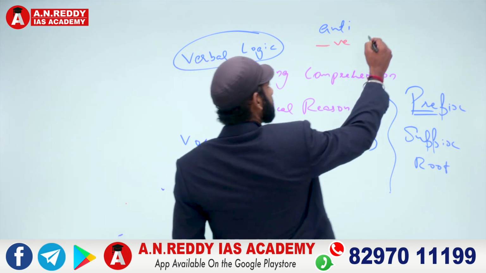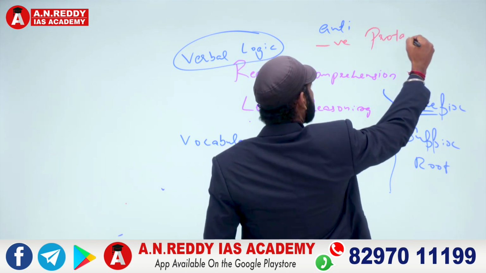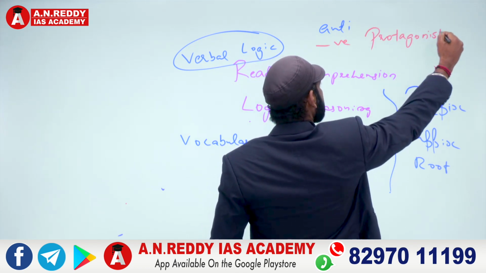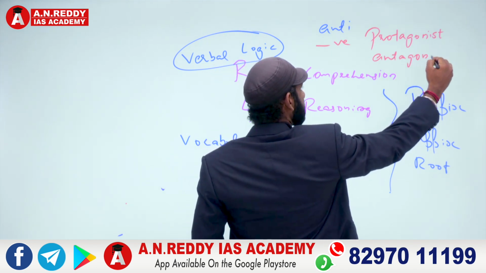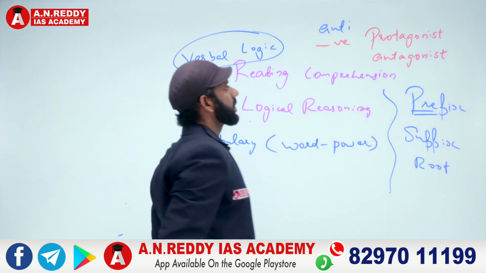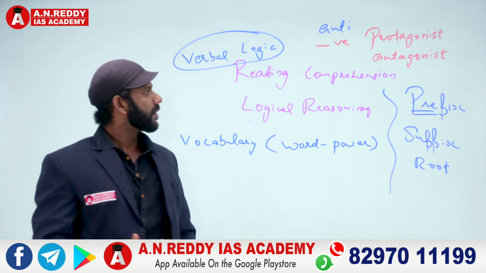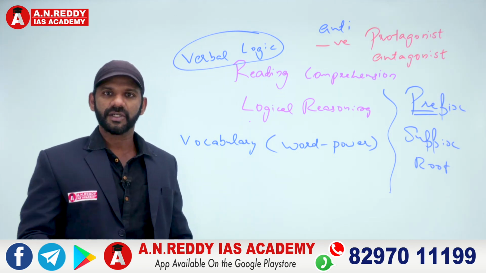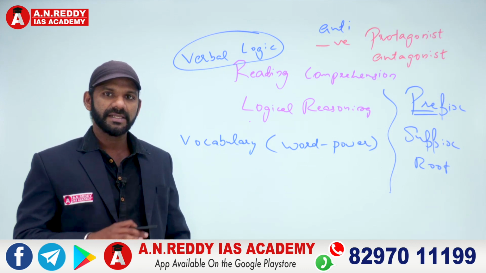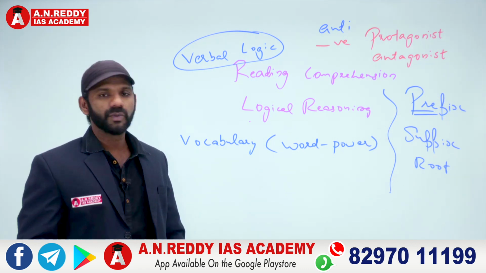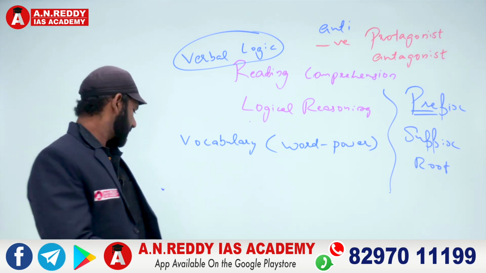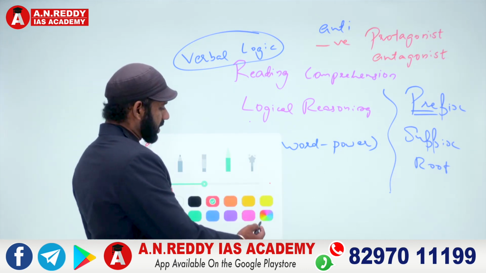Who can be termed as the protagonist and who can be termed as the antagonist? One is a negative word and one is a positive word. Which is a negative word here, protagonist or antagonist? Antagonist.